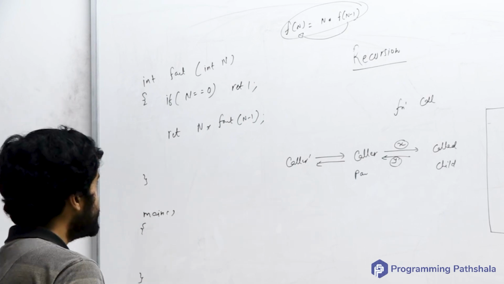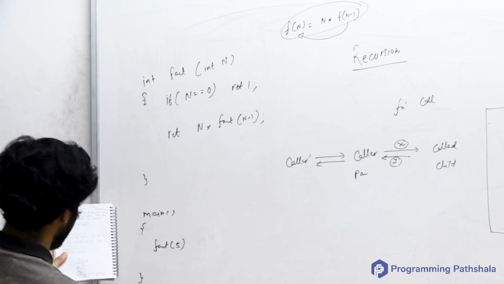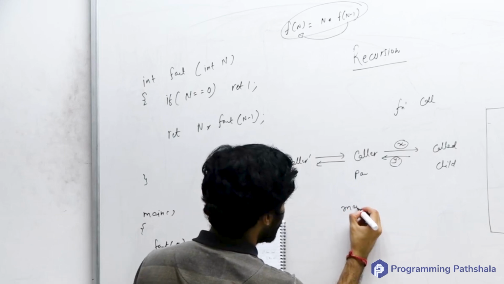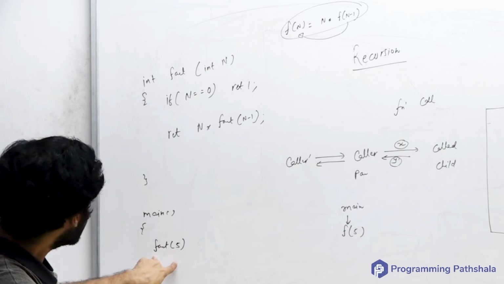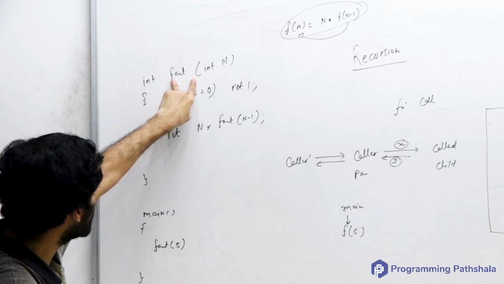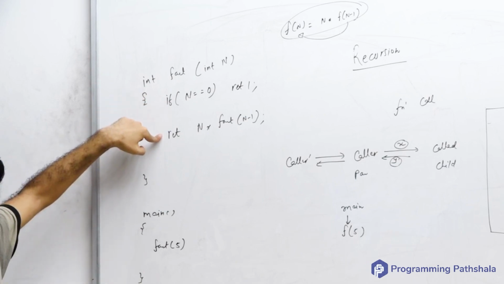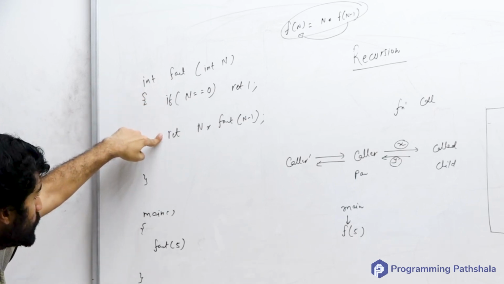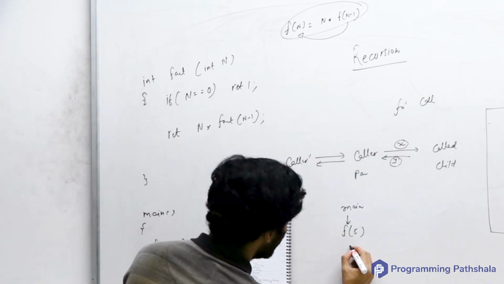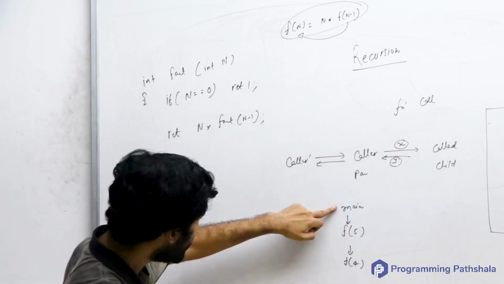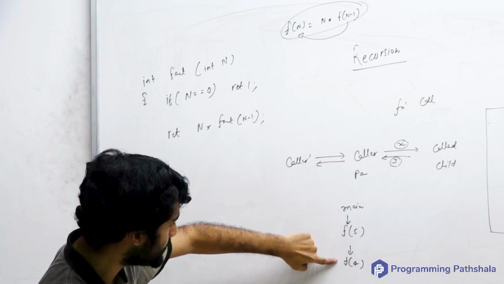Now if you take a look at this, what is essentially happening is, let's say the call from here was for fact of 5. So there is a main function to start with. This main function invokes fact of 5. Now once this fact of 5 has been invoked, where will it go? Will it go to the if or will it go to the else part? It will go to the else part, right? Since it goes to the else part, in that it will make an invocation for fact of 4. Okay, and now see, main is waiting for this to complete, this is waiting for this to complete, so both of them are waiting for this to complete.